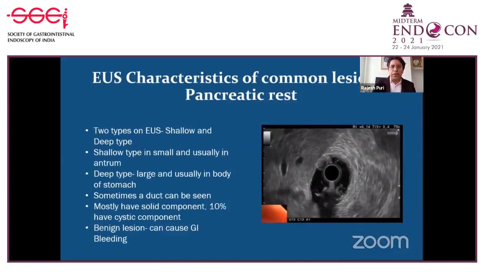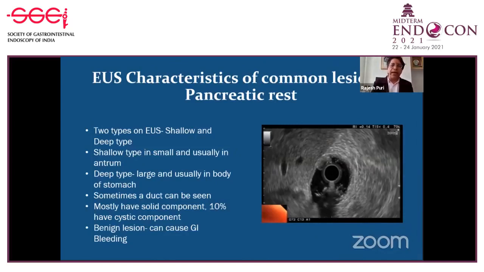Pancreatic rest is generally commonly found in the stomach, but they can be found in the duodenum. This is one of the cases where the pancreatic rest was in the duodenum, but commonly they are present in the pyloric antrum or the mid-body. There are two types of pancreatic rest, the shallow type and the deep type. Shallow type, they are generally small.